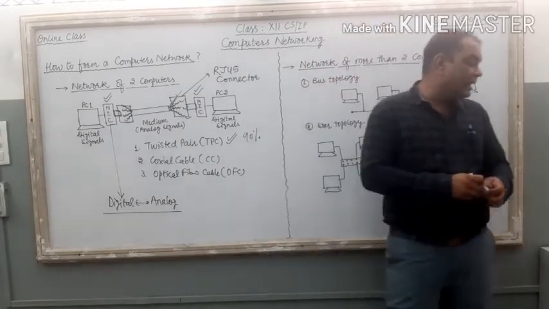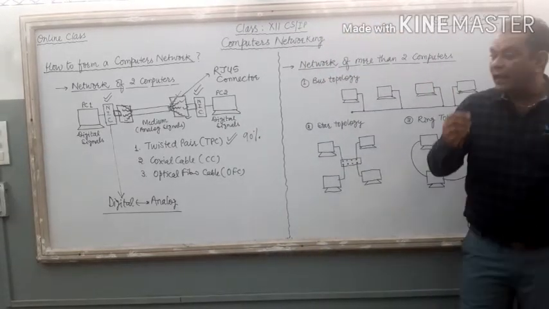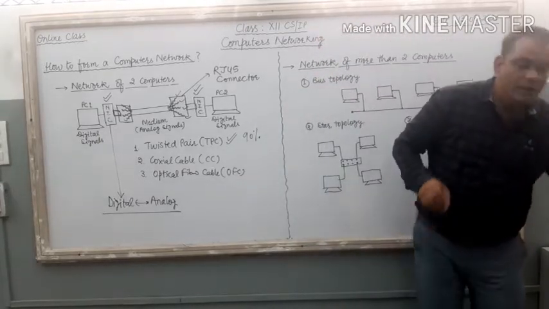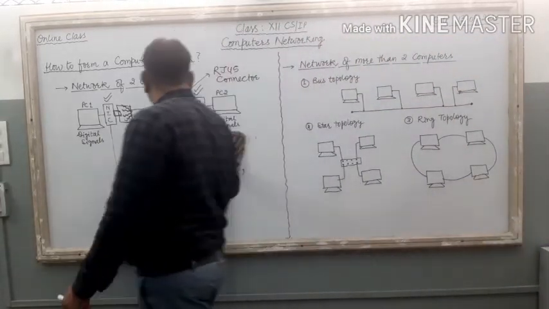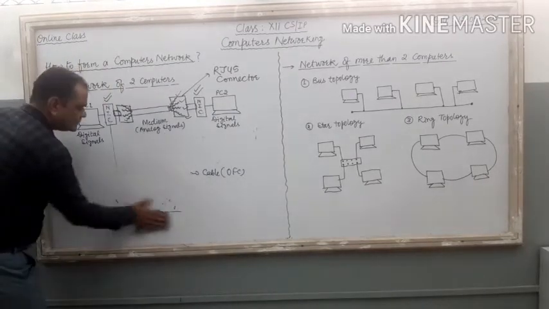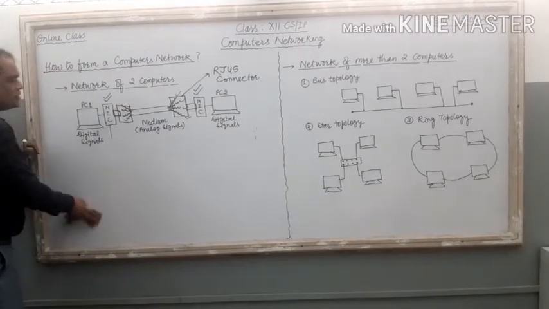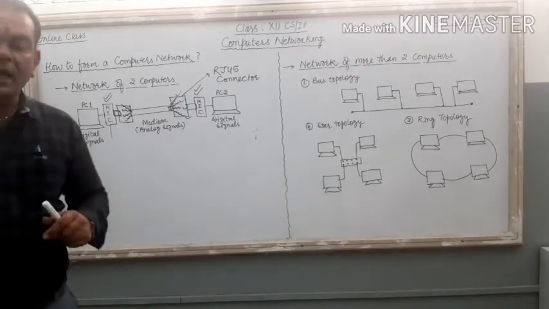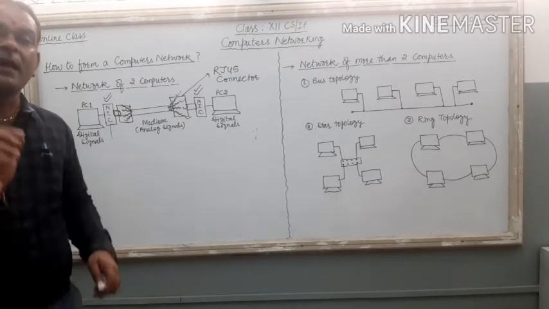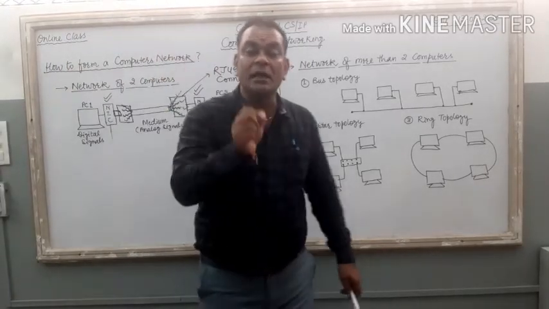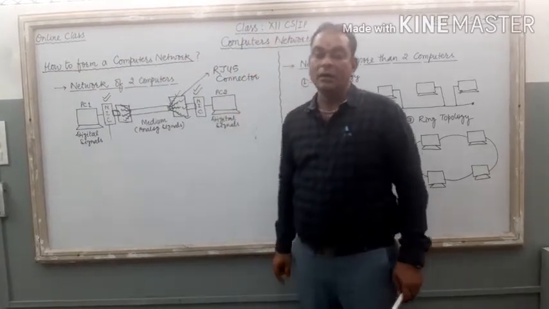Now what is there in these settings? If you want to connect PCs with each other, the very first software change is that you give a specific and unique name to each and every computer connected with your network, right?